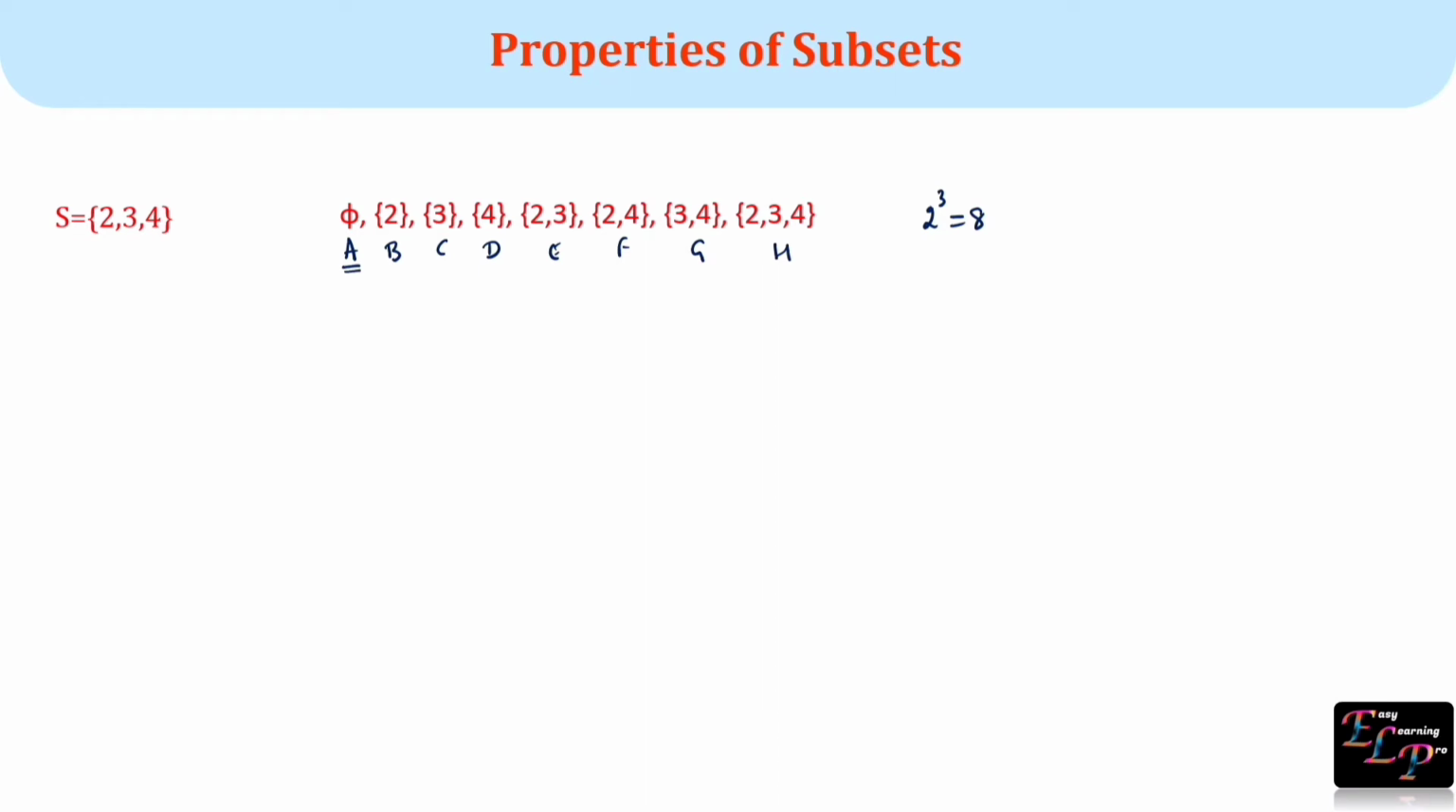If we compare set A with S, A is subset of S and A is not equal to S. If we compare set B, B is subset of S and B is not equal to S. Similarly, if we compare set G, G is subset of S and G is not equal to S. So the sets A, B up to G are subsets of S and they are not equal to S. These subsets are called as proper subsets.